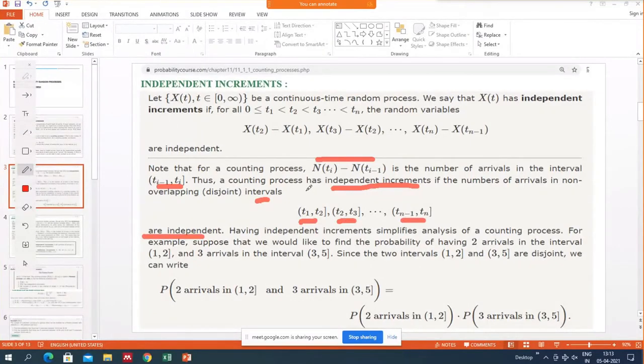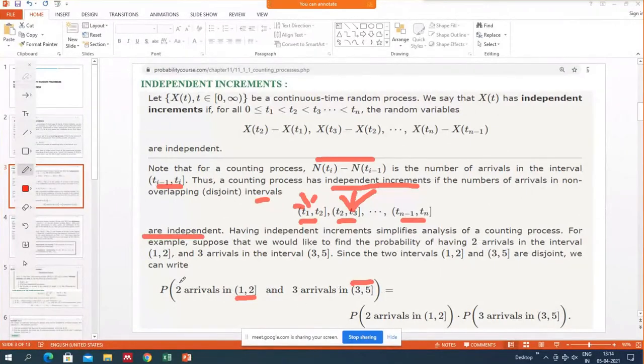It means that if some 10 customers coming in this interval is independent of 12 customers coming in this interval, if these intervals are disjoint. Disjoint means nothing is common, like (T1, T2) interval is disjoint with (T2, T3). In particular, you can see two arrivals in the interval 1 to 2 and three arrivals in the interval 3 to 5.